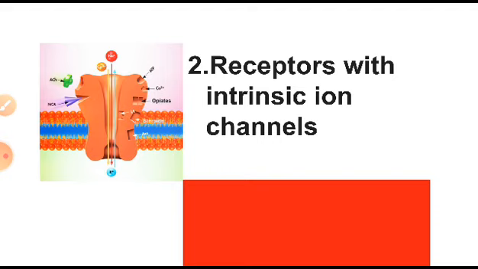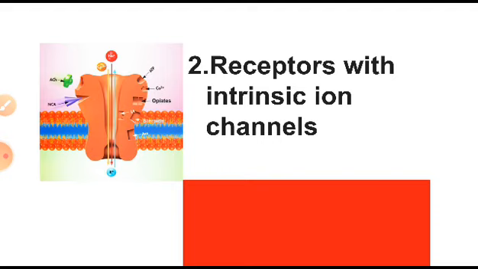Now, moving on to the second receptor, that is receptors with intrinsic ion channels. It means there is a receptor and the receptor itself has an ion channel in it, right. It is not like GPCR, where first the GPCR gets activated and then the alpha goes to some other place and activates the channel.